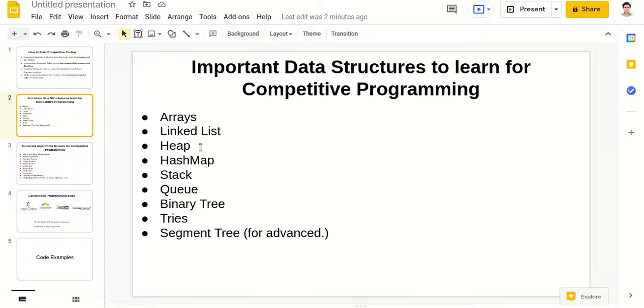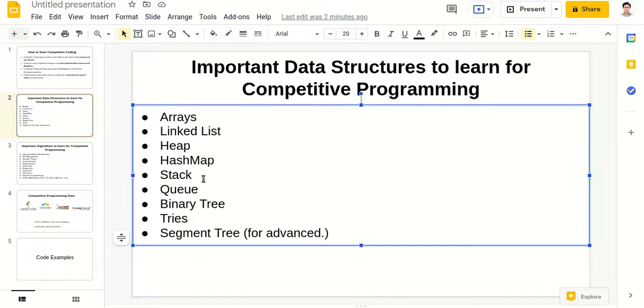Hash map is most commonly used to store data. Okay, hash map stores data in hash format, and you can search it in constant time. If you want to search that data in the hash map, you will get it in constant time. And we generally store the frequency or some associated data with that given data. Okay, so that we store in a hash map. Then again, stack is there.